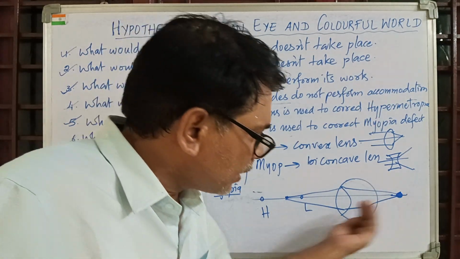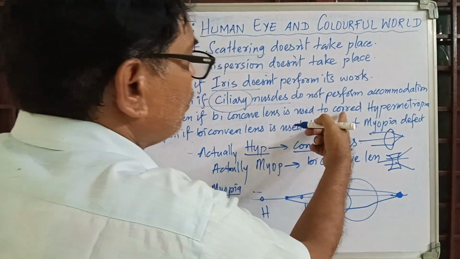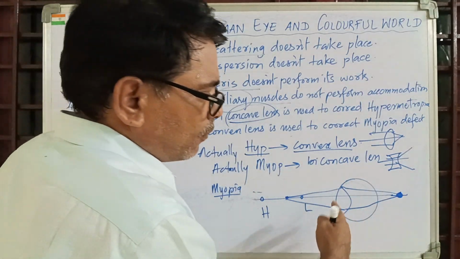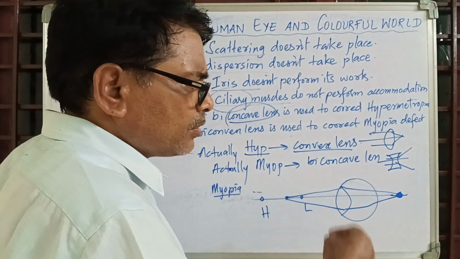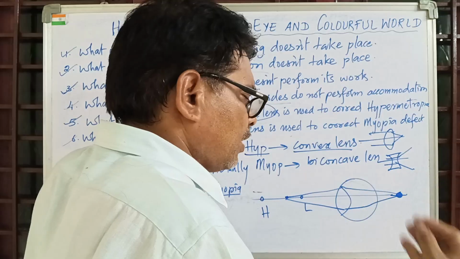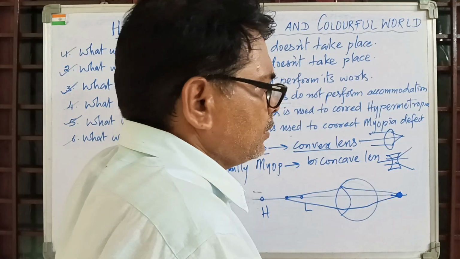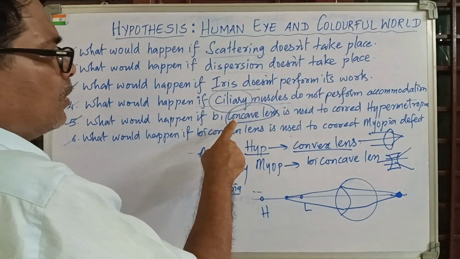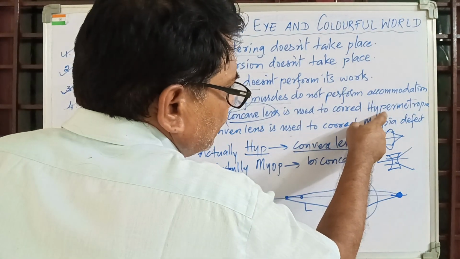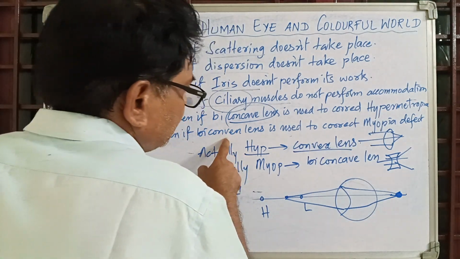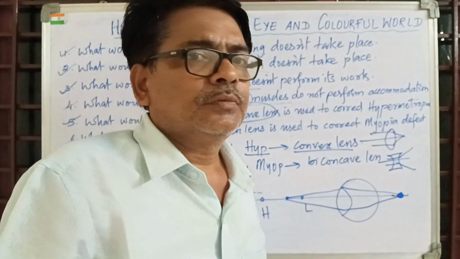Somewhere it is falling, so it should be converged. The perfect lens for hypermetropia is convex. Now he is asking what would happen if concave is given. Still, he cannot see the image clearly because the image will never form on the retina. So you cannot see objects nearer or farther, nothing. Eye strain and discomfort will all exist. So try to understand: the perfect lens for myopia is concave, and the perfect lens for hypermetropia is convex. If you give the opposite one, opposite things will happen.